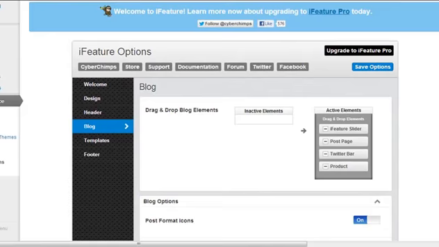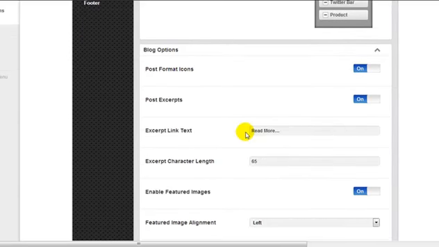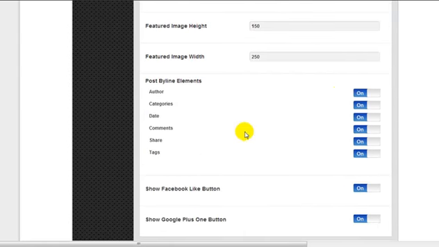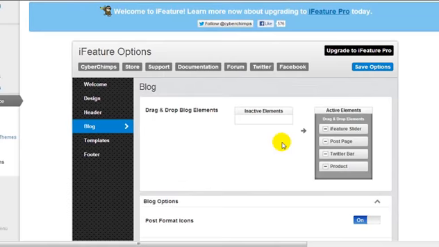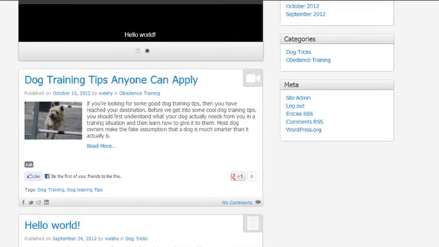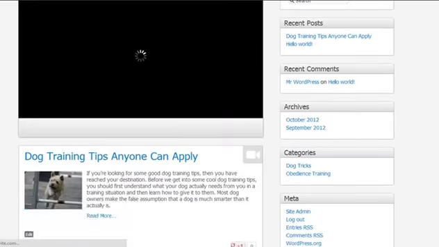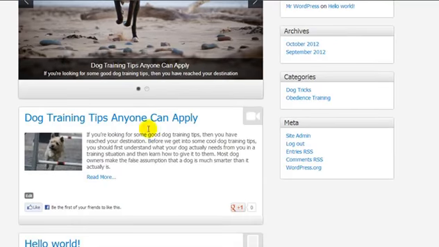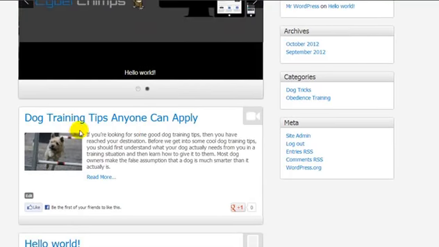So to do that, I'm going to jump back to my feature options, and under the blog we have the blog options, and scrolling down I'm going to turn all of these off, and I'm going to scroll up and click save options, and let's refresh my page. Yeah, that's starting to look better, because with too much going on around here it's a little bit confusing.